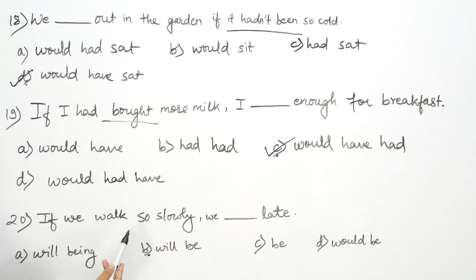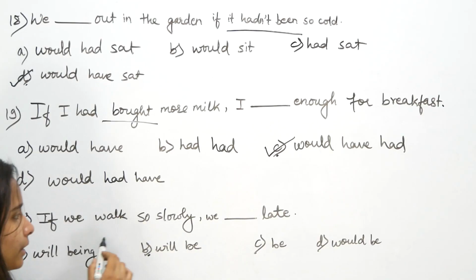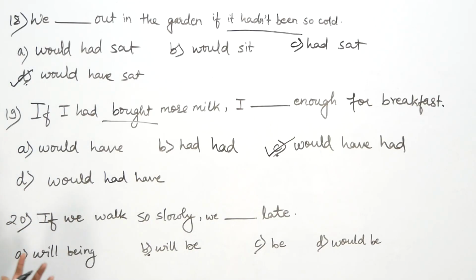If we walk so slowly, we dash late. Here, if we walk slowly, we will be late. We are walking slowly now, and if we walk even more slowly, we will be late. So if we walk slow, we will be late.